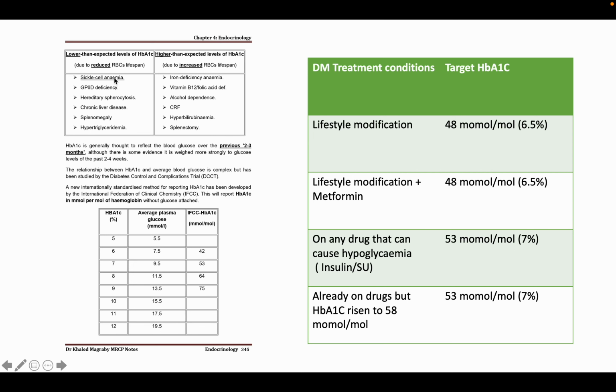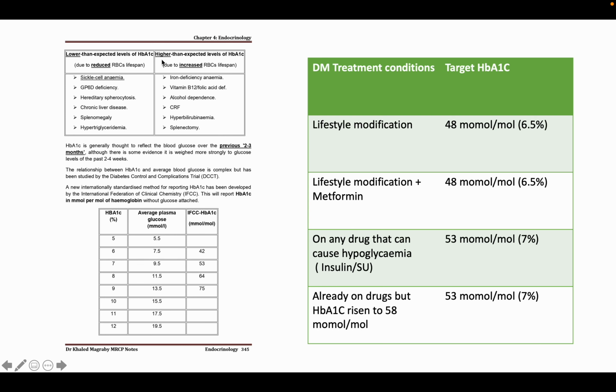So what are the causes? Firstly, lower than the expected level of hemoglobin A1C: sickle cell anemia, glucose-6-phosphate dehydrogenase deficiency, hereditary spherocytosis. All these cause hemolysis, so the RBC lifespan will be reduced, and subsequently the hemoglobin A1C will be lower than the expected level. Additionally, chronic liver disease, splenomegaly, and hypertriglyceridemia will be responsible.